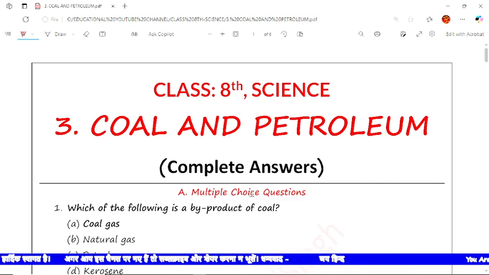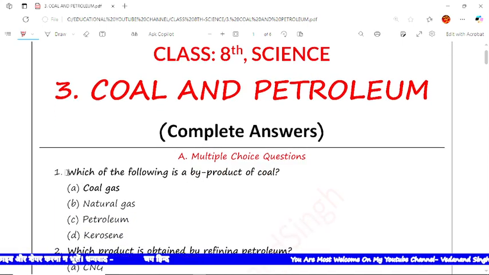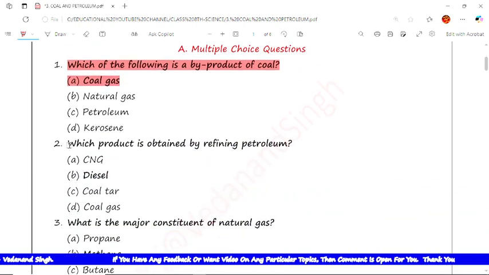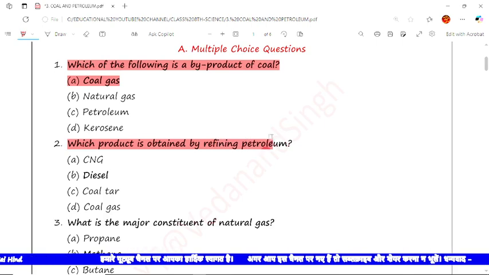Next, the first type of question is multiple choice questions, MCQ. First question: which of the following is a byproduct of coal? Among these options, coal gas is the correct answer. Now the next question. I will cover the unit fast because we are not going to explain, we are going to do only the exercise questions. So please look here. Which product is obtained by refining petroleum? Among these options, diesel is the correct option.